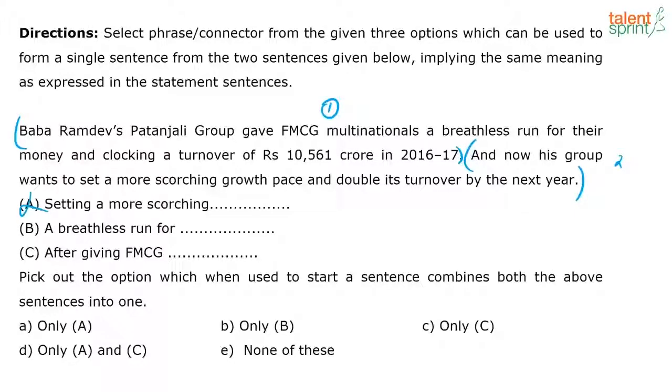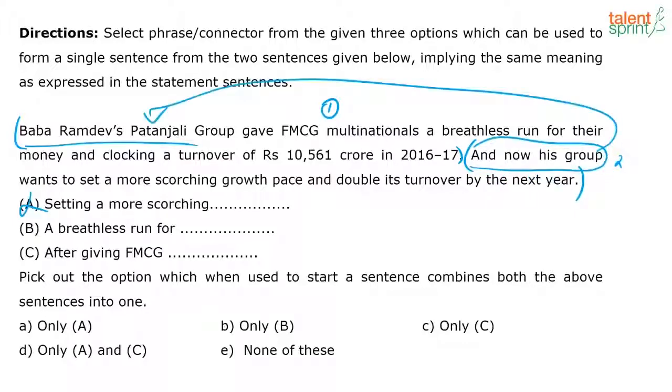Look at it. It says, after giving FMCG a breathless run for their money and clocking a turnover of rupees 10,000 blah blah blah. It's the same group, right? So I can substitute this whole thing, which says, and now this group, with Baba Ramdev's Patanjali group.